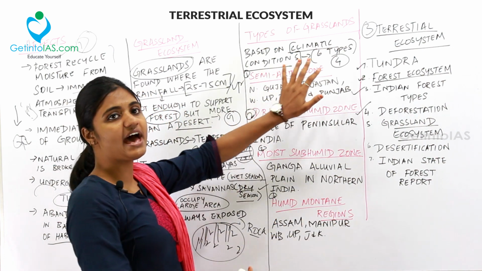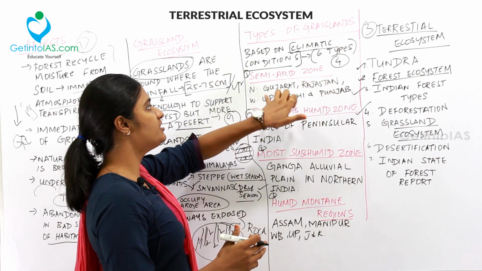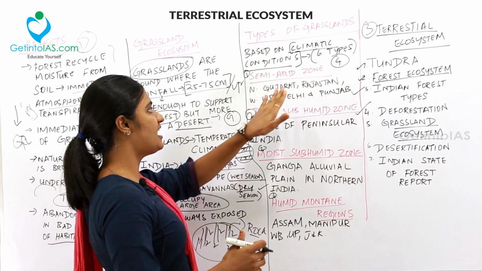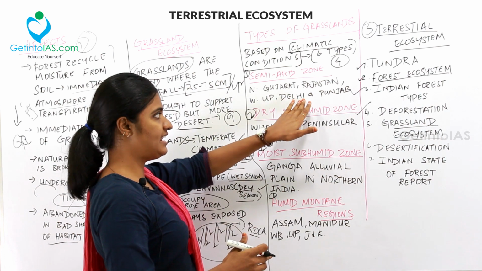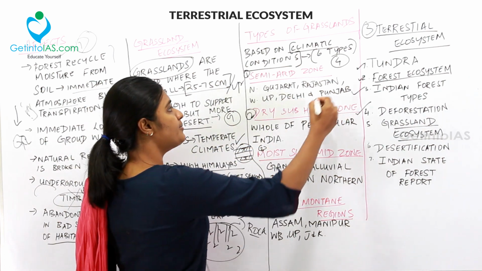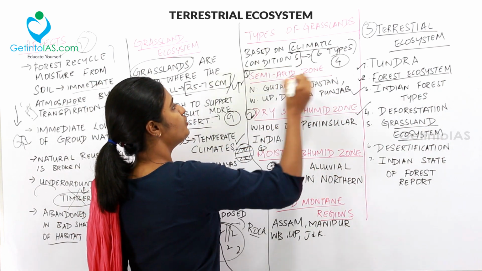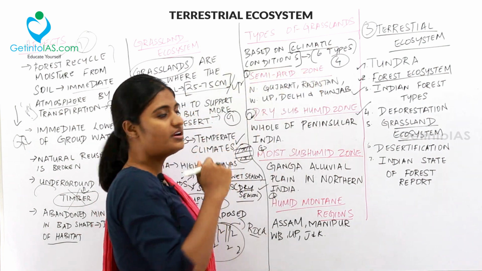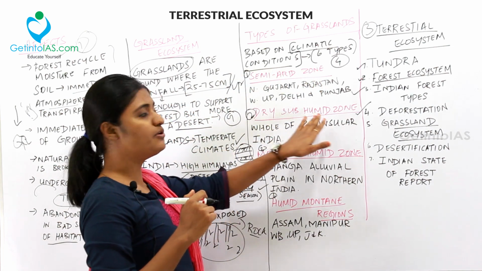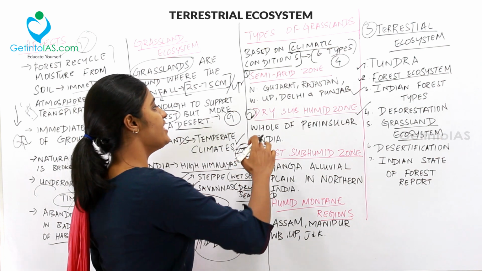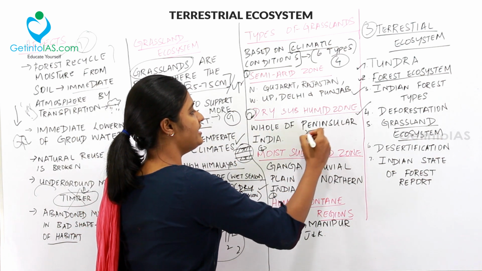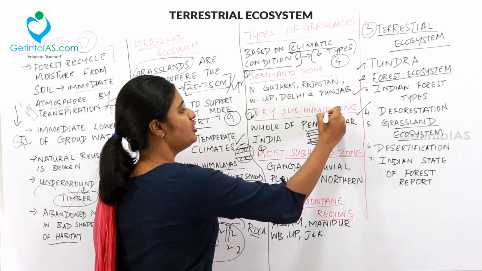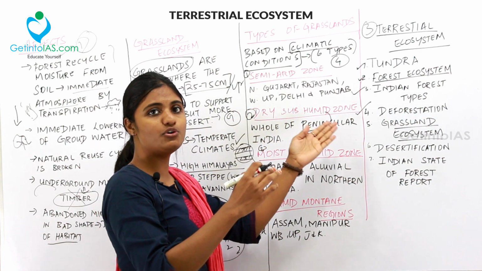So, where is the semi-arid zone found? It is found in northern Gujarat, Rajasthan, Western Uttar Pradesh, Delhi and Punjab. So you have to remember these regions in order to remember the semi-arid zone. And then the dry subhumid zone is found in the whole of Peninsular India. So in this whole region you can find the dry subhumid zone.